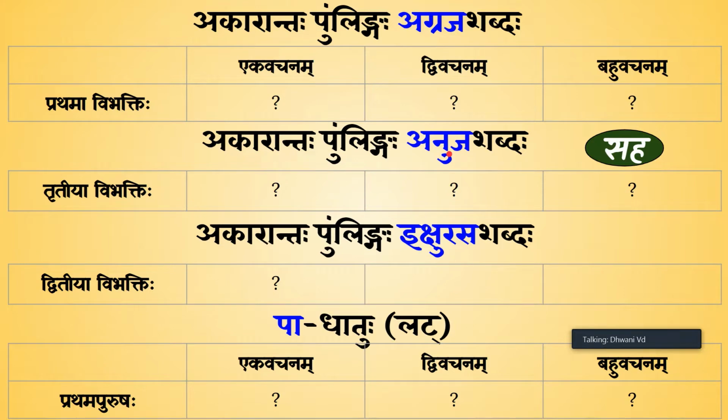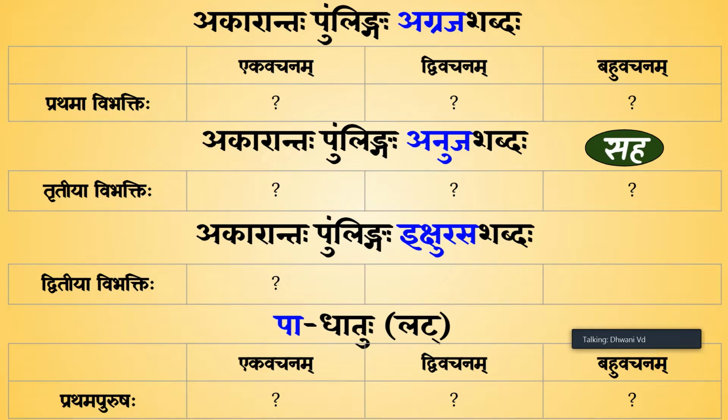So Agrajaha is the elder brother and Anujaha is the younger brother, and we have already discussed why these words have those meanings. Ikshu rasa is sugarcane juice. Ikshu is sugarcane and rasa is its juice. So Ikshu rasa is sugarcane juice and pa is to drink. So pause for a moment, fill these boxes and then play.